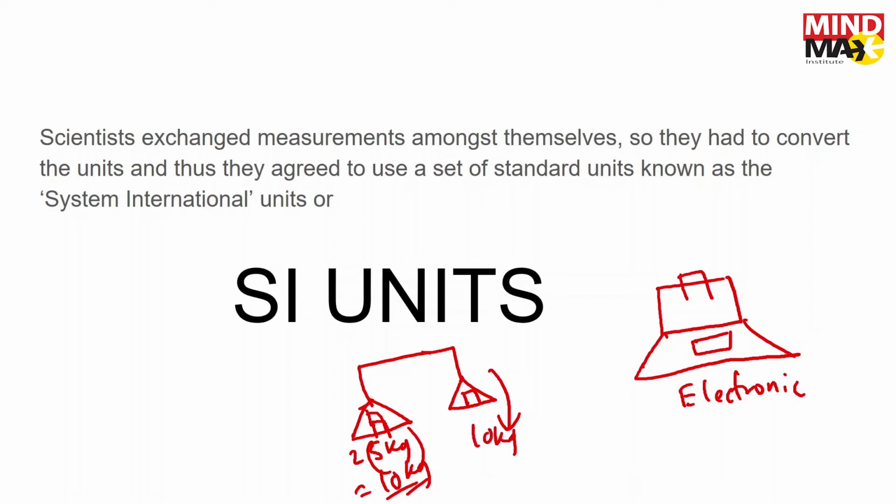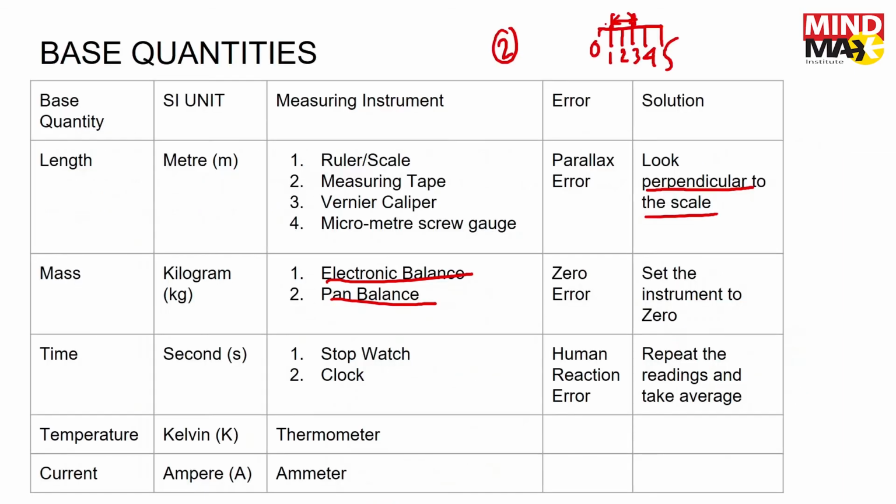So this is a very manual method, and of course there is room for error because this thing might move right and left. So this is an error-filled method. This is more accurate. The problem which happens with the electronic balance is the zero error.